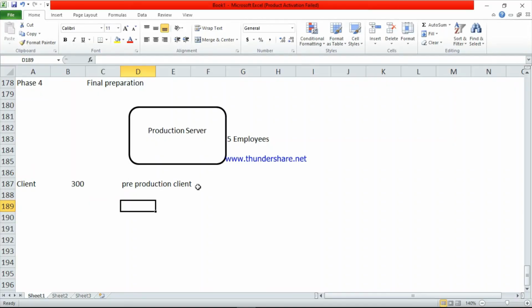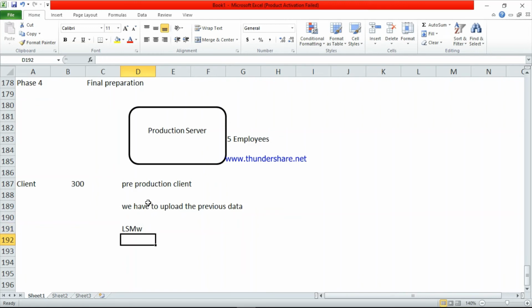Here we have to upload the previous data. So pre-production client means we have to upload the previous data. We have one tool for this, LSMW, which is the Legacy System Migration Workbench. Using this tool we are going to upload the last 5 years of data to this SAP server. So this is the first step here.